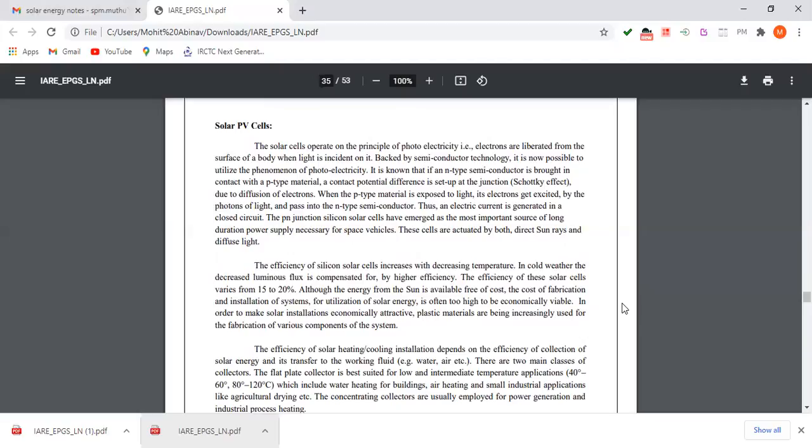When the p-type material is exposed to light, its electrons get excited by the photons of light and pass into the n-type semiconductor. Thus, an electric current is generated in a closed circuit. PN junction silicon solar cells have emerged as the most important source of long duration power supply necessary for space vehicles. These cells are actuated by both direct sun rays and diffuse light.